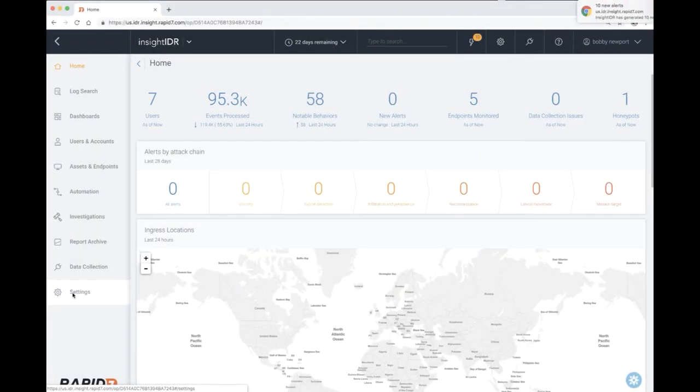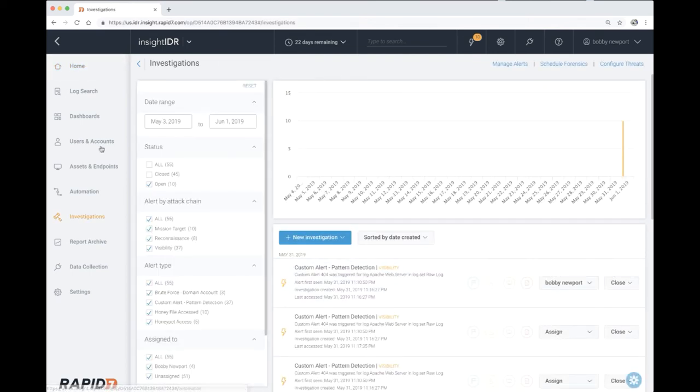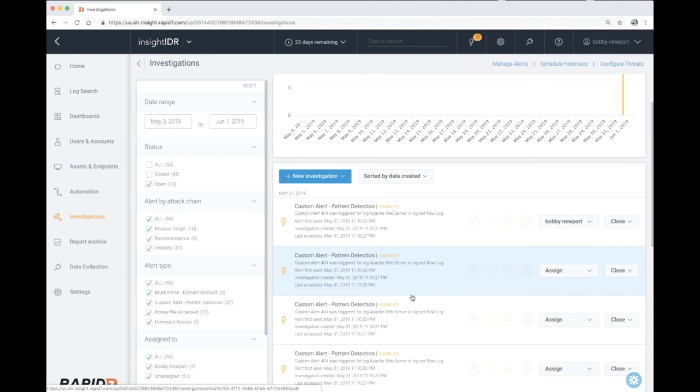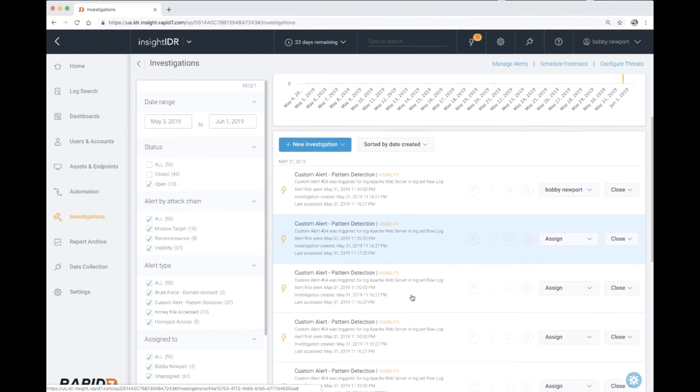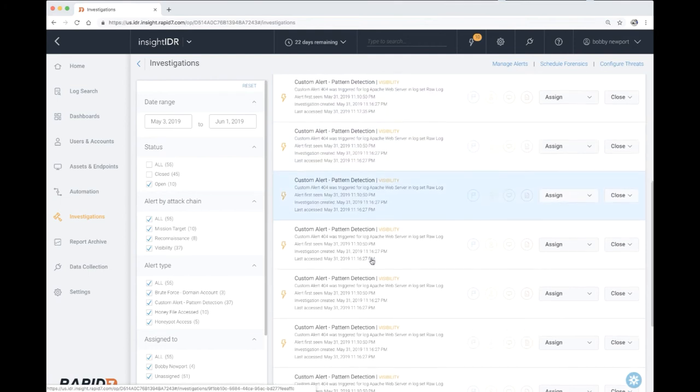At this point, it's safe to say we know someone is snooping around on the network due to the honeypot alerts triggered earlier. The next thing we see in Insight IDR are custom alerts triggering, and as we dig deeper into the investigation area, again, we can see that I have set up a custom alert to trigger if anyone were to hit these websites that most likely shouldn't be, as they are under construction.